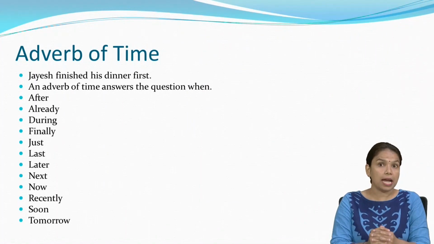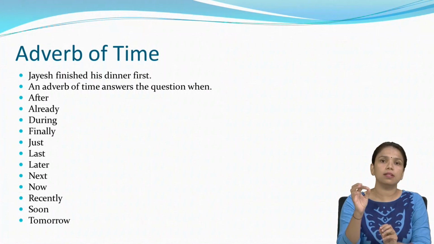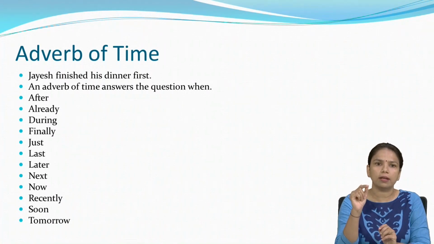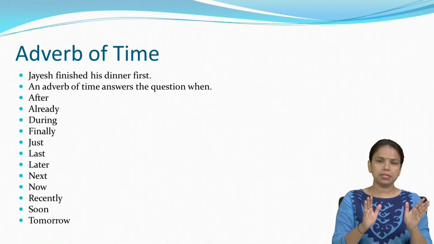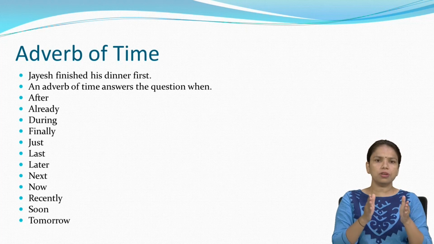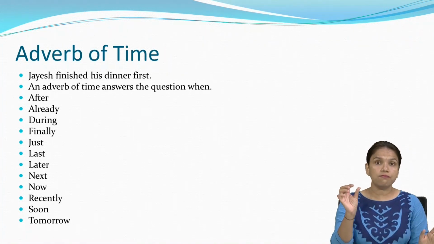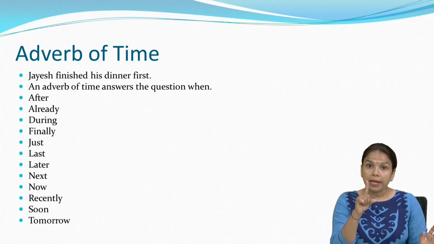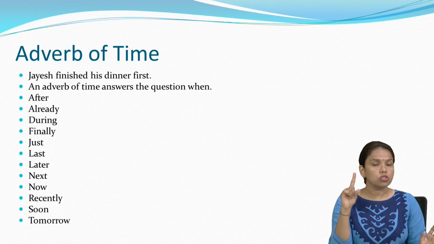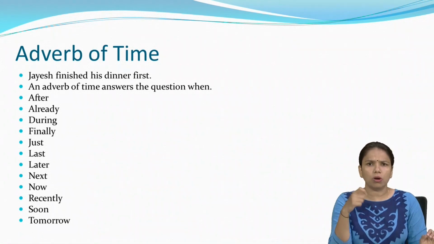Now next is adverb of time. An adverb of time mainly answers the question when. Jayesh finished his dinner first. The simple sentence is Jayesh finished his dinner, but here is the word first. When did Jayesh finish his dinner? First, or at a specific time, at 8 o'clock or 7 o'clock.